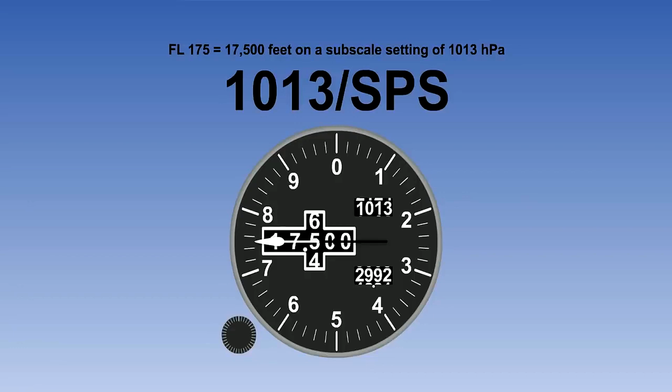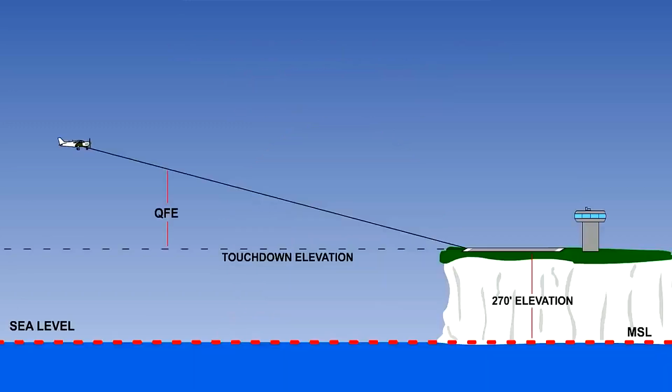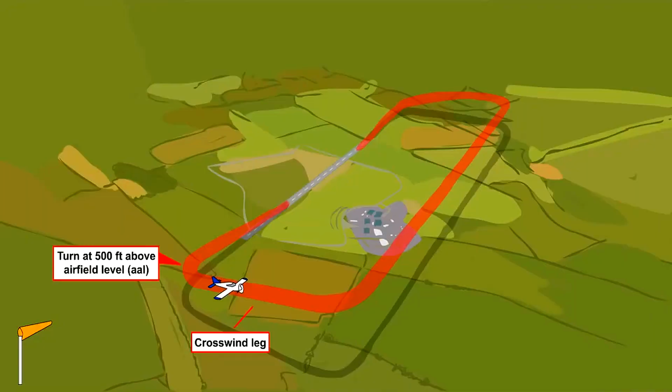Flight levels are always given in hundreds of feet, and usually only 500s and whole thousands of feet are used. Thus, 17,500 feet becomes flight level 175. This is a shorthand way for the air traffic controller to say, fly at 17,500 feet on a pressure setting of 1013 hectopascals. It takes less time on the radio.